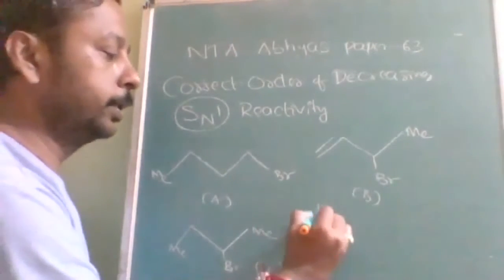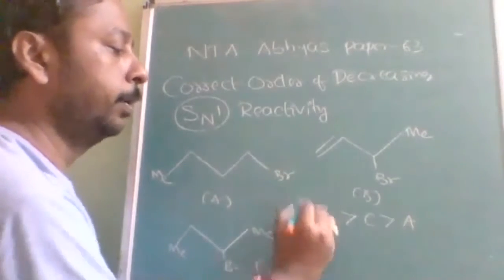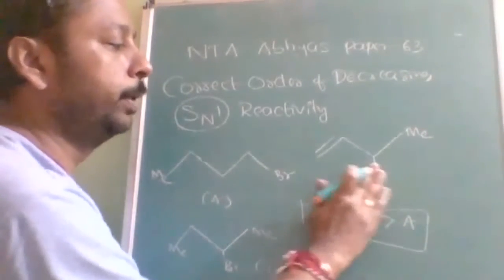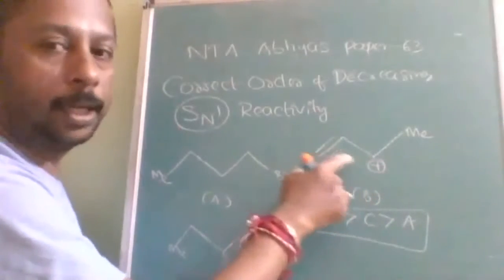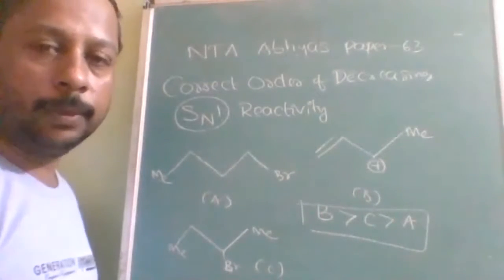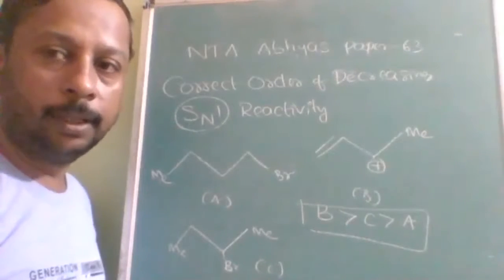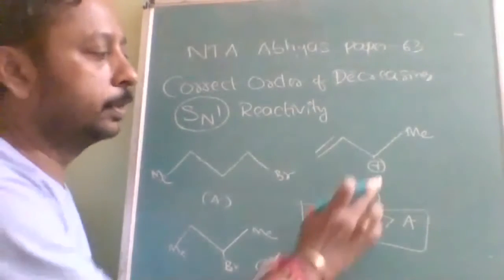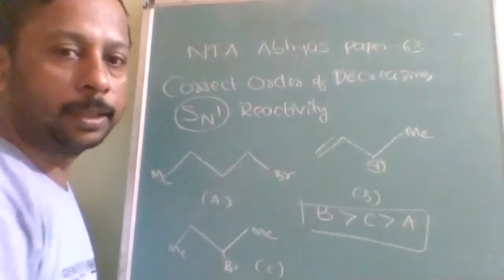Very good. Answer is B, then C, then A. Why? Because if bromine is eliminated, this is going to result in a stable carbocation. So resonance stabilized. SN1 reactivity is directly proportional to stability of carbocation. Once I am removing it, the conjugation is formed. Therefore, it is highly stable.